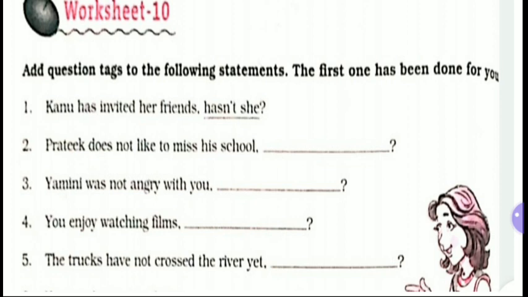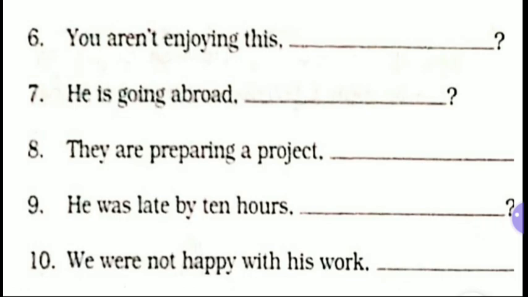Fourth number, you enjoy watching films. Don't you? Fifth number, the trucks have not crossed the river yet. Have they? Now sixth number, you see, you aren't enjoying this, are you? Seventh number, he is going abroad, isn't he? Eighth number, they are preparing a project, aren't they? Ninth number, he was late by 10 hours, wasn't he? 10 number, we were not happy with this work, were we?